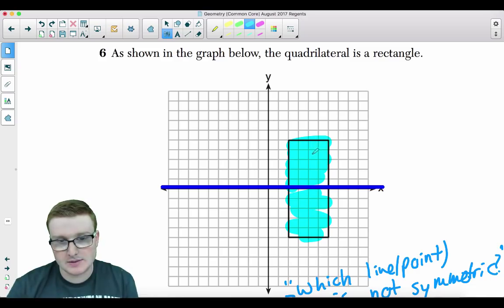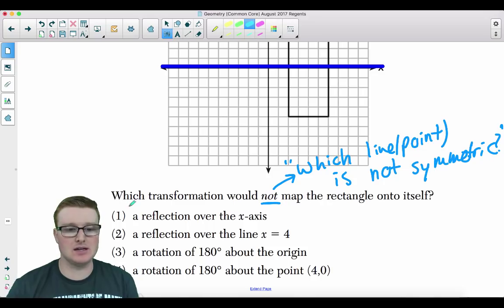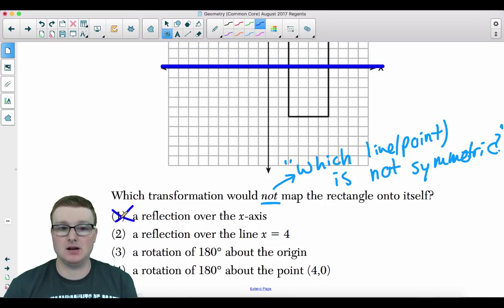And if you're not so sure, count up the little boxes. 1, 2, 3, 4, 5, 6, 7, 8, 9, 10, 11, 12, 13, 14. There's 4, 8, 12, 20 boxes, and there's 20 boxes down here. Of course it's symmetric. So choice 1 would be incorrect because that does work. It's asking you for the one that's not mapping it onto itself.